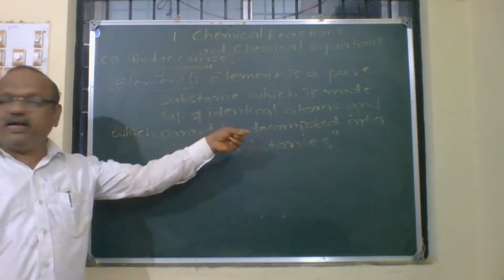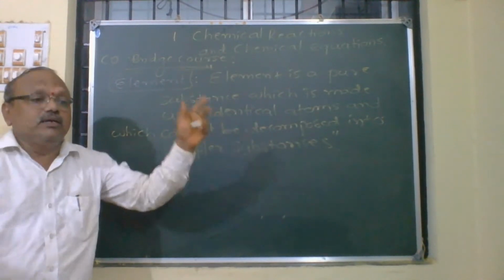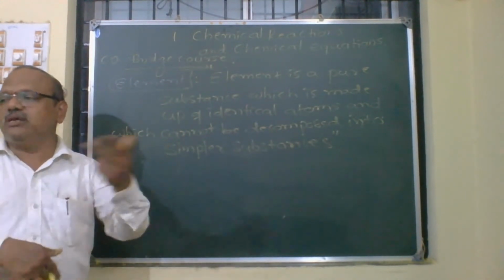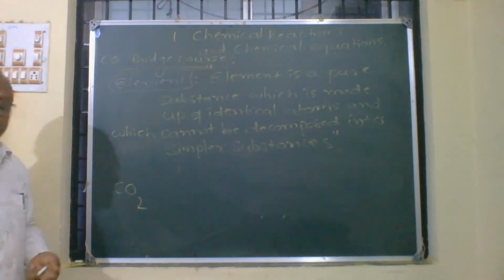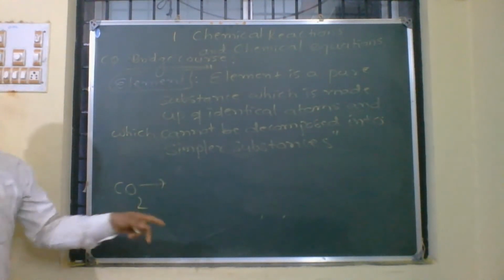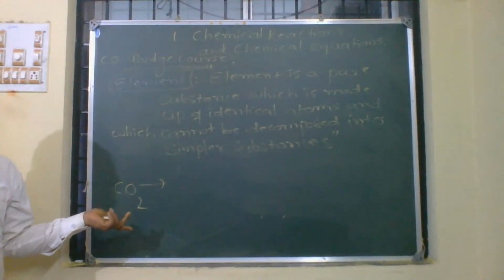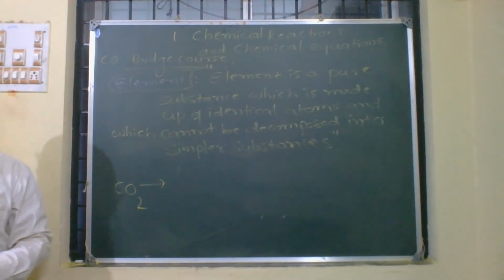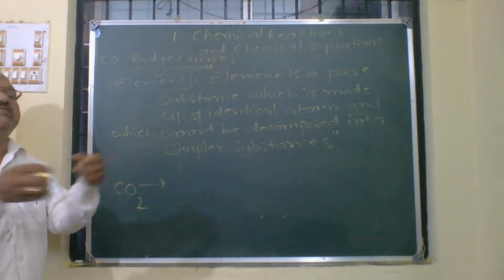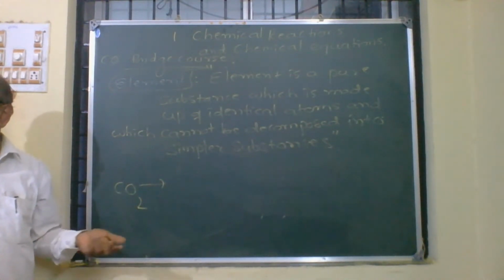It should be made up of identical atoms and on heating it should not be converted into some other compound. For example, if you take carbon dioxide and heat it, will it decompose or not? What do you mean by decompose? Separating.